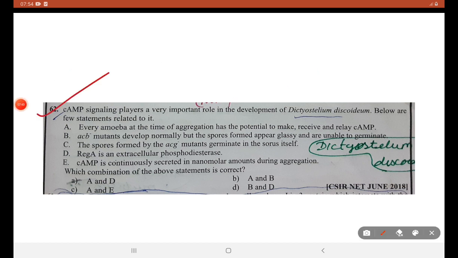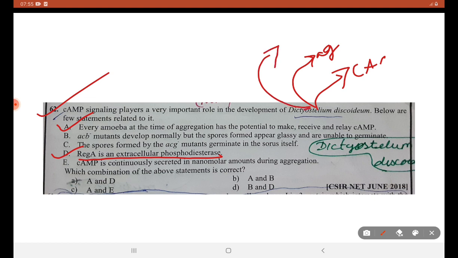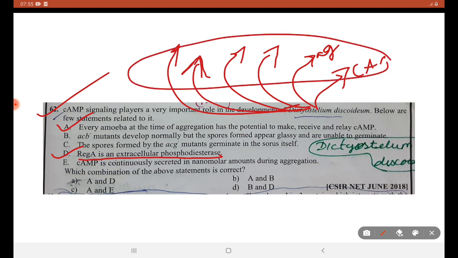Now coming to this question. We can very well say that RegA is an extracellular phosphodiesterase. Correct? Every amoeba at the time of aggregation has the potential to make, receive and relay cyclic AMP. A is right. This is very static and doesn't need much understanding. You should know that it is associated with cyclic AMP. It is involved in aggregation and migration during unfavorable conditions, and it is a social amoeba. It is an asexual condition. It forms spores and pre-stalks. It's called a slime mold.